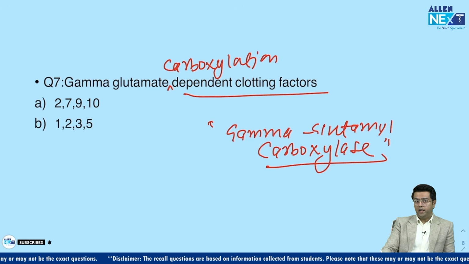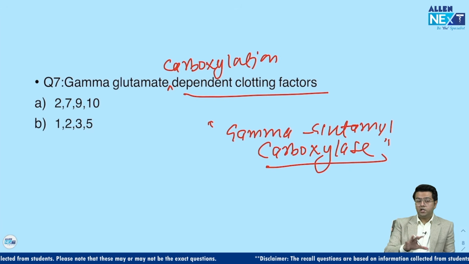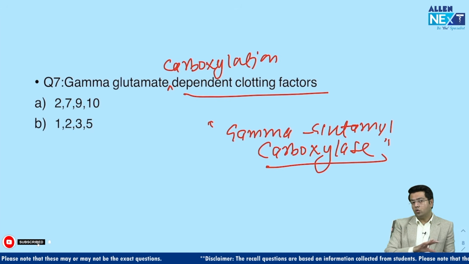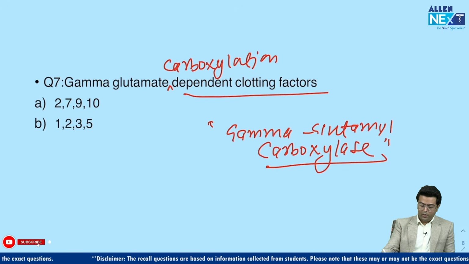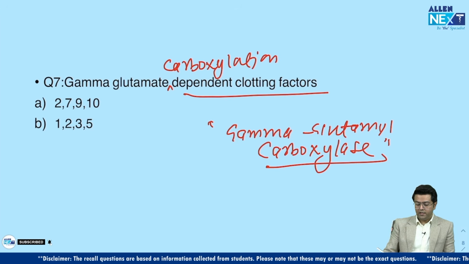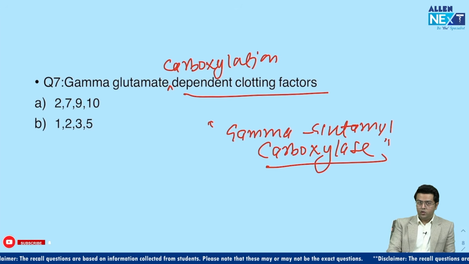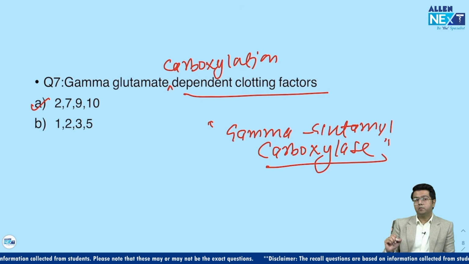Biotin dependent carboxylation reactions are like CPS1, CPS2 and this one, right? But this is dependent on vitamin K. Vitamin K is the only fat soluble vitamin which has a coenzyme role. No other vitamin has a coenzyme role in the fat soluble group, right? So gamma glutamyl carboxylase is the name of the enzyme. And guys, factors like prothrombin (factor 2), 7, 9 and 10 are dependent on vitamin K.